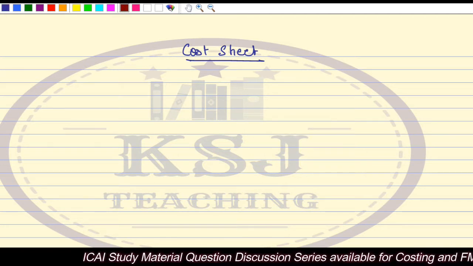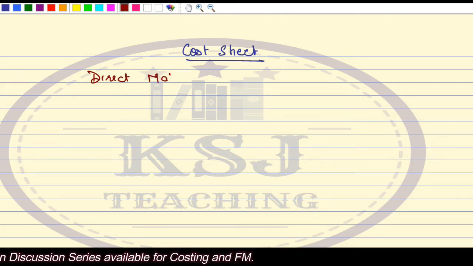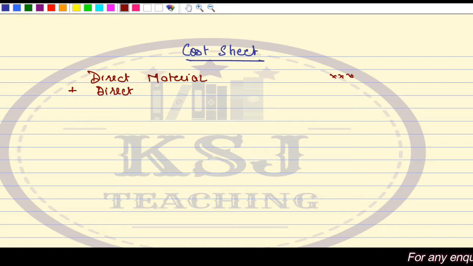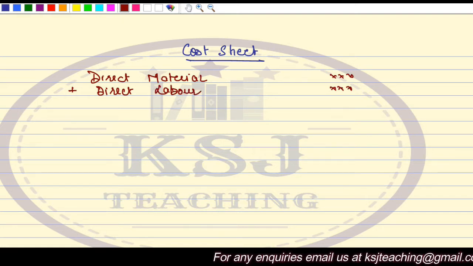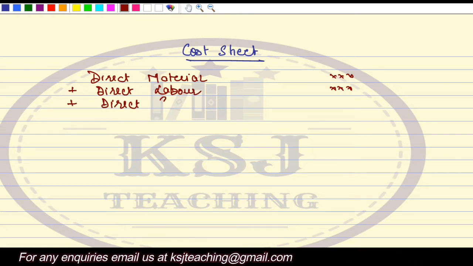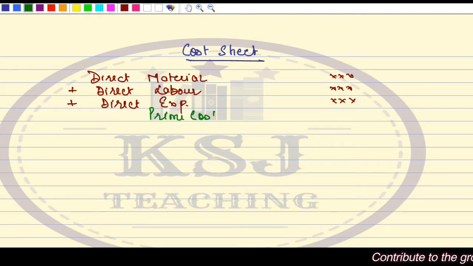First we used to take direct material plus direct labor, plus direct expenses. I'm just going to make a small cost sheet, right? From here you will get prime cost.